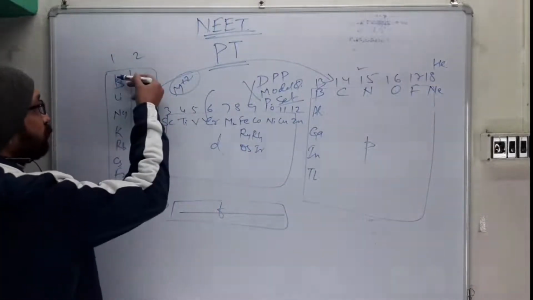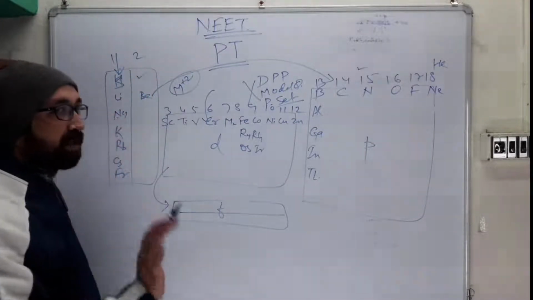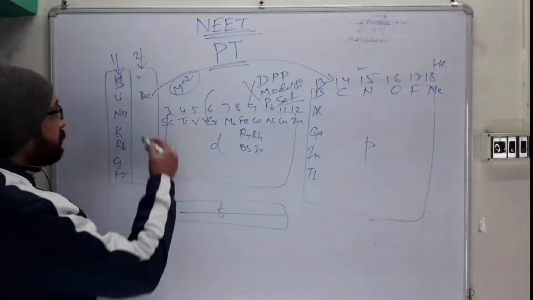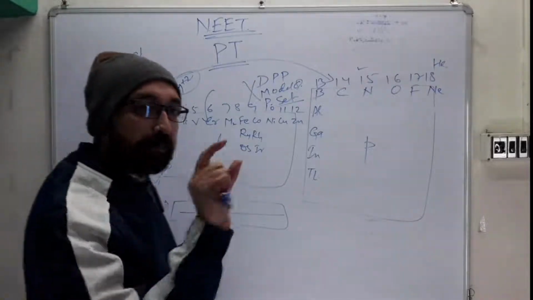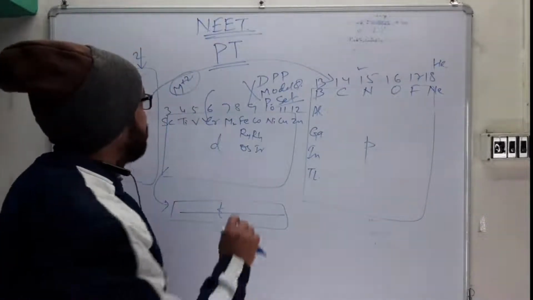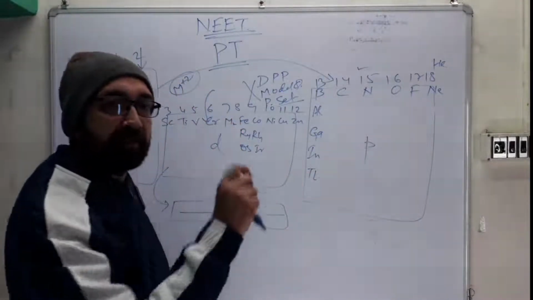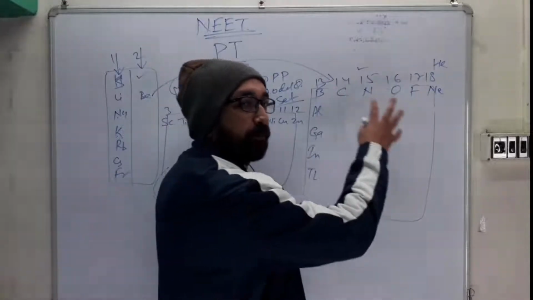How? Go through group one: hydrogen, lithium, sodium, potassium, rubidium, cesium, francium. Then once you have completed that, group two, just read it through: beryllium, magnesium, calcium, strontium, barium, radium. Right? Write the full names down and read them. Then you come to group 13: boron, aluminum, gallium, indium, thallium. Likewise, right?